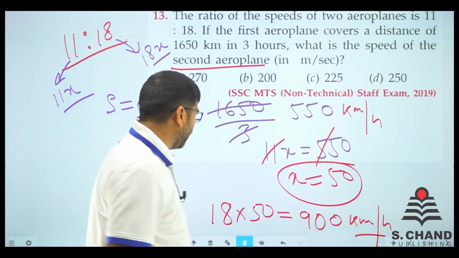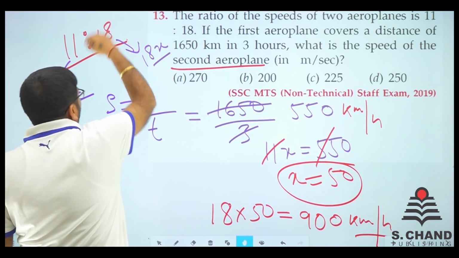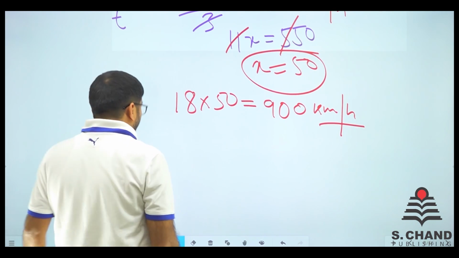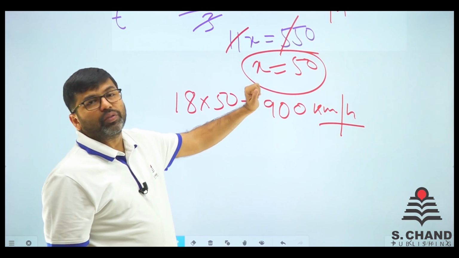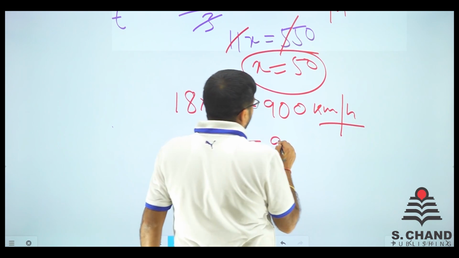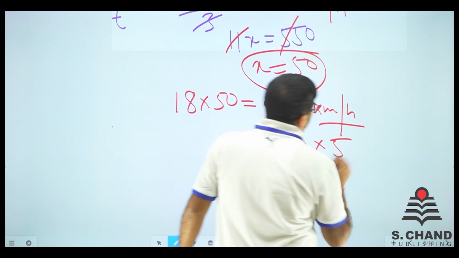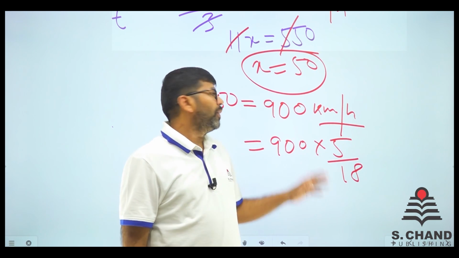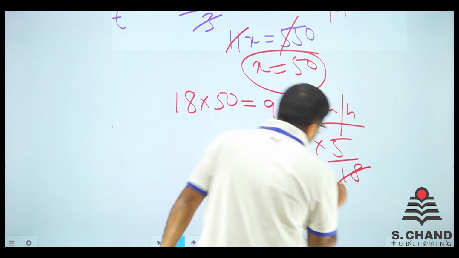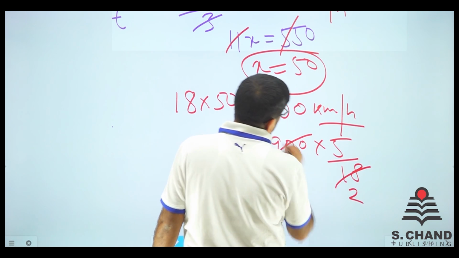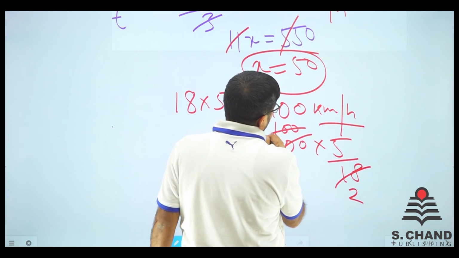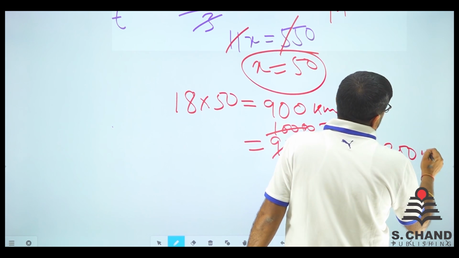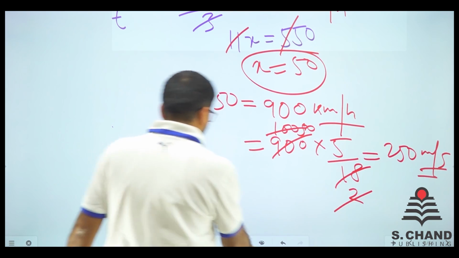Now, if x is equal to 50, that means the slower one, or you can say the second aeroplane, is 18x. When you multiply 18 into the x value 50, you get 900. Now, this 900 into 5 by 18, why should I do that? Because I want speed in meter per second. So 18, you can remove that, 18 into 2 into 100 and 50 and 0. So we have got 50 into 5, that is 250 meter per second. That is the speed in meter per second.